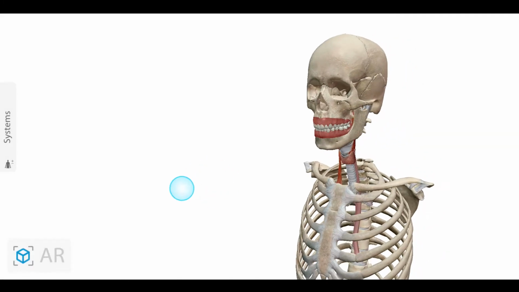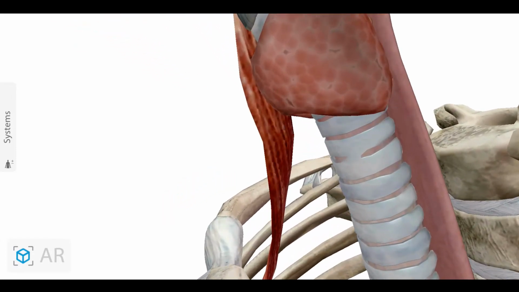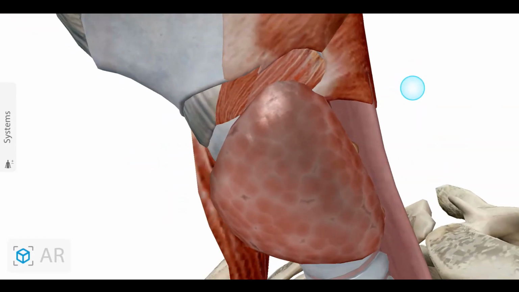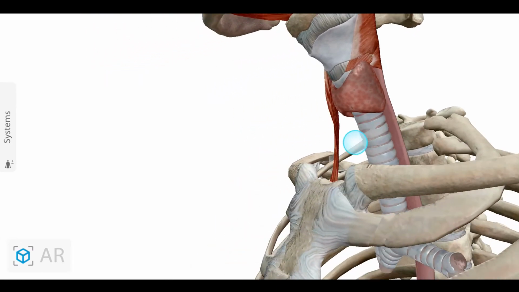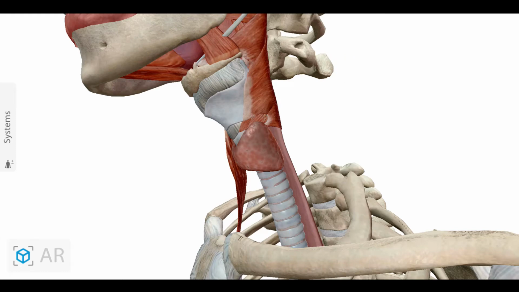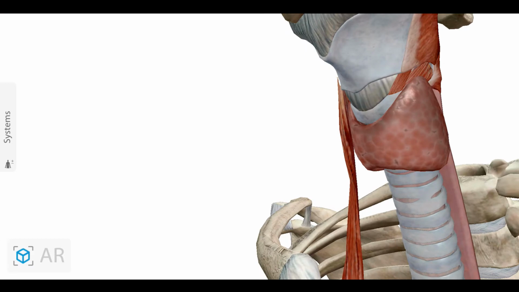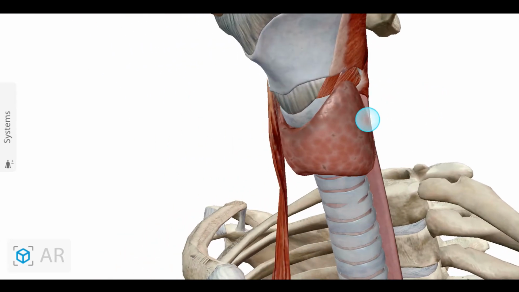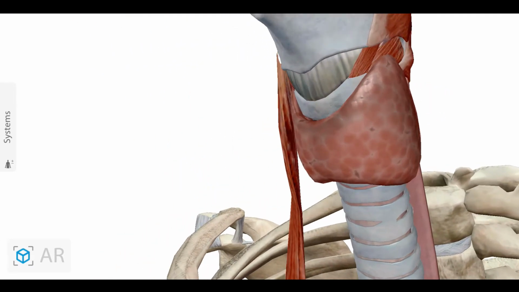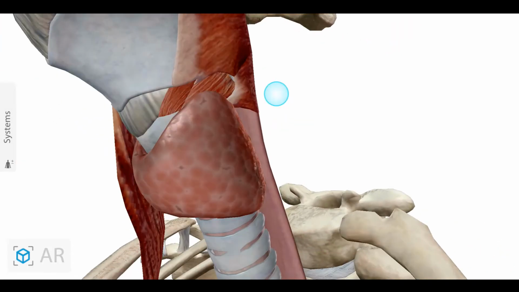So guys, now I am considering the apex only. Here is the apex of the thyroid gland. As you can see, the apex is directed upwards and slightly laterally, and superiorly it is limited